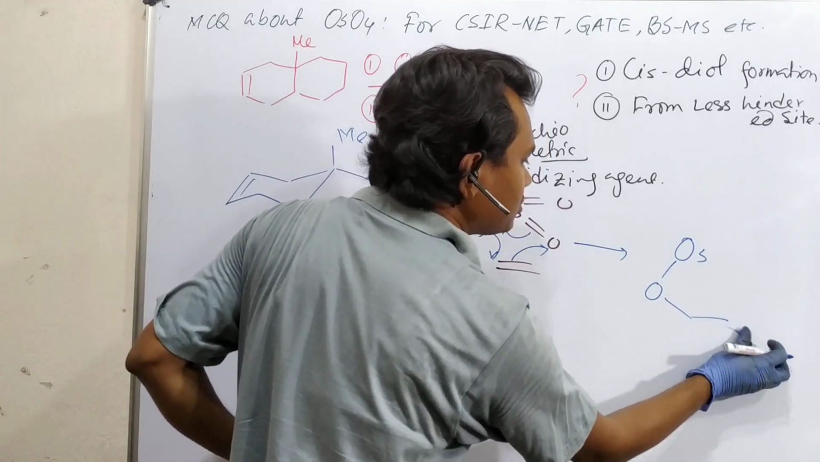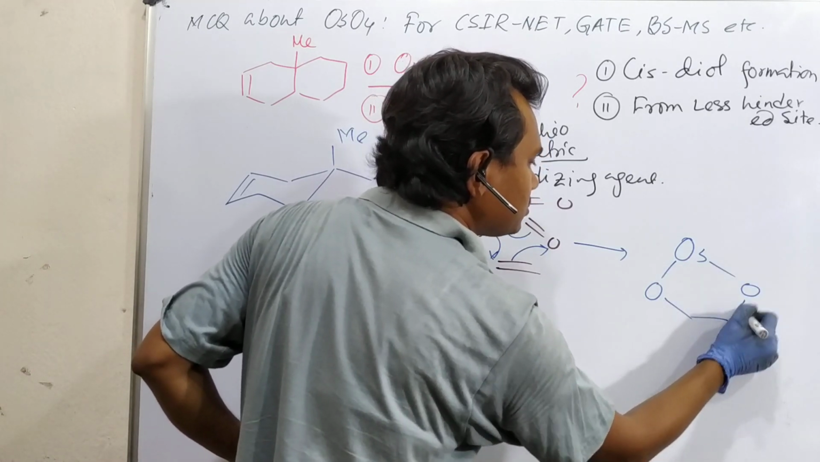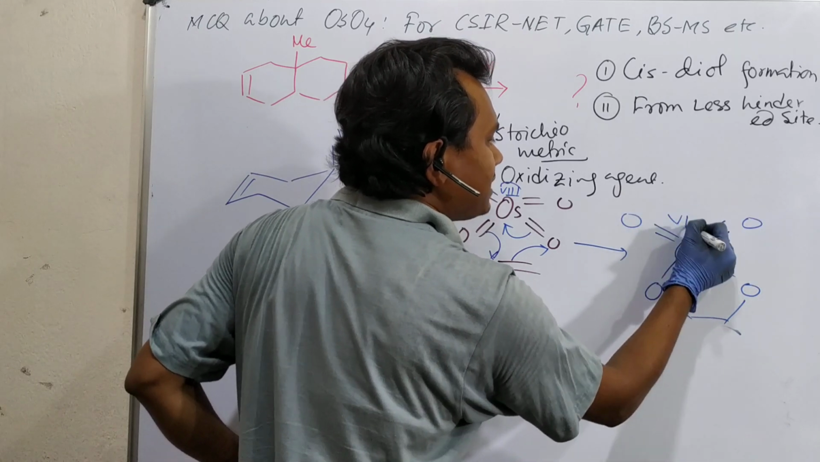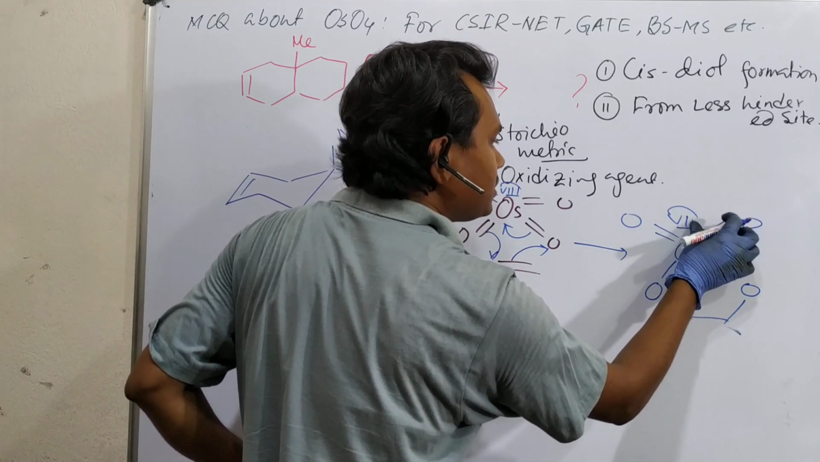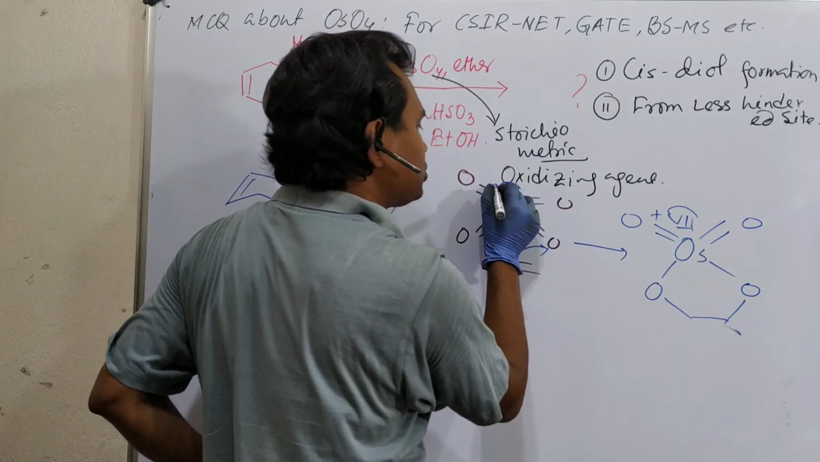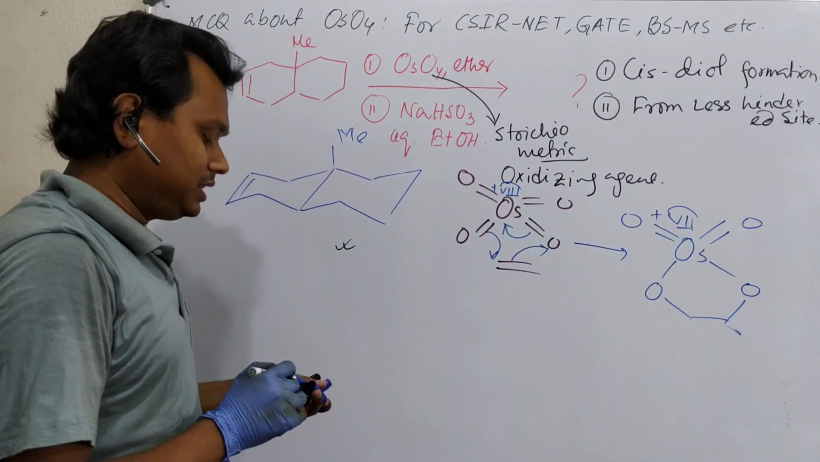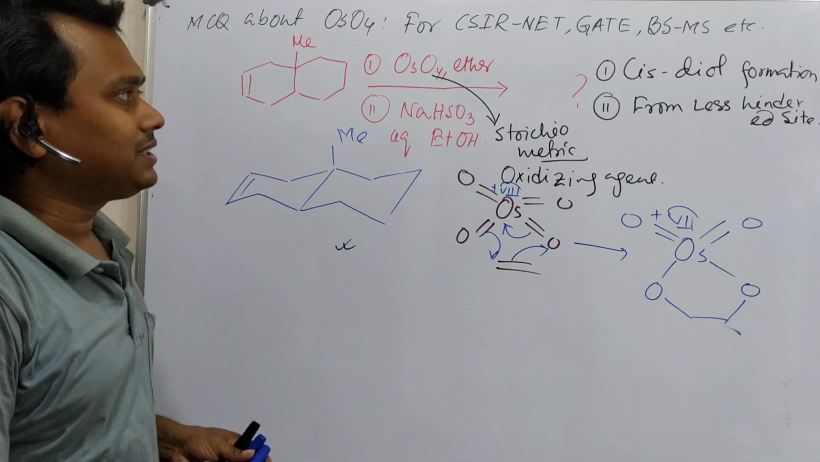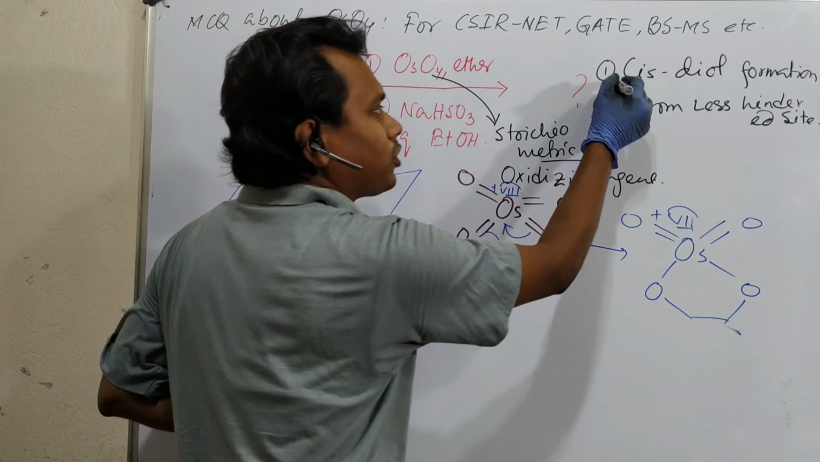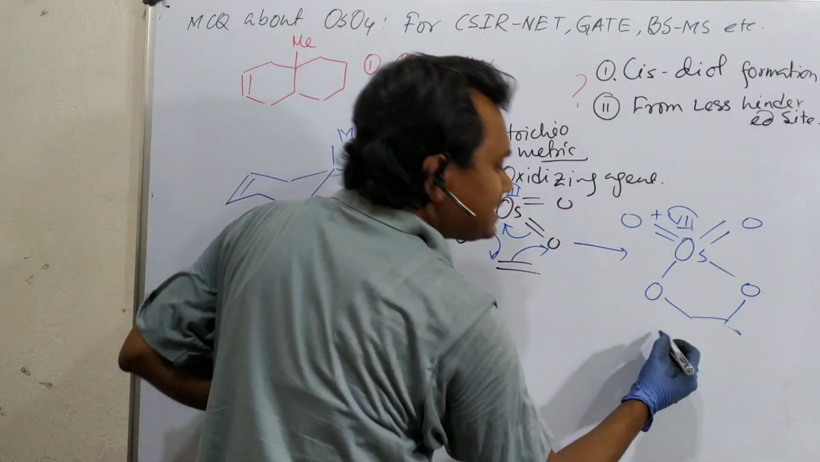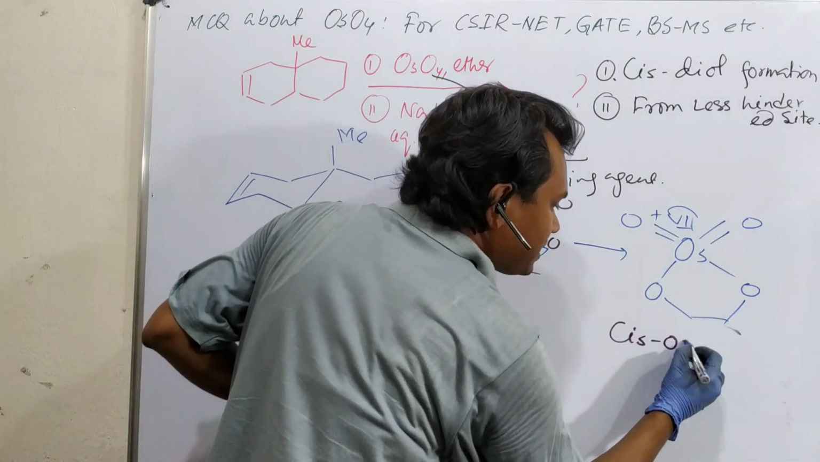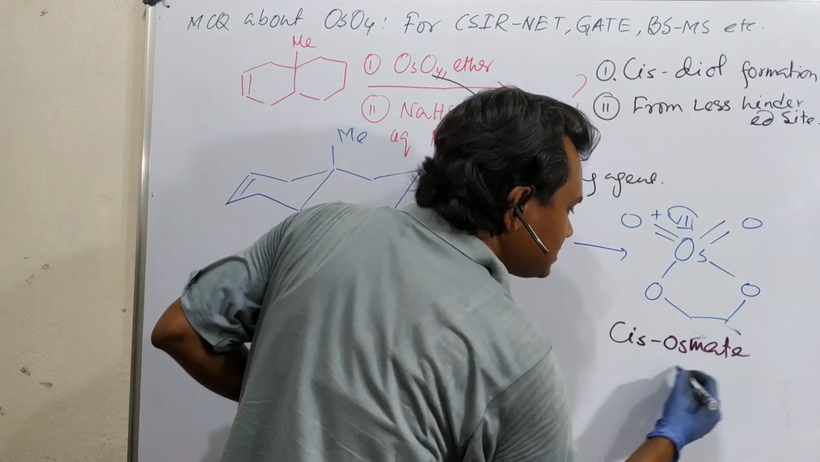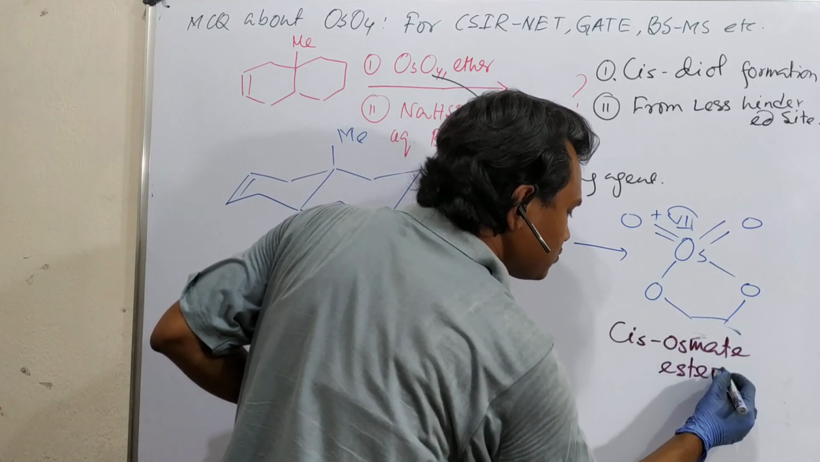The double bond is quenched. Here is one double bond, another double bond, and this is actually not +7, this is the +6 oxidation state. So this is the oxidation of the alkene, point number 1. And another thing, it is called cis-diol formation through a cis-osmate ester. So this is a cis-diol formation from the cis-osmate ester.